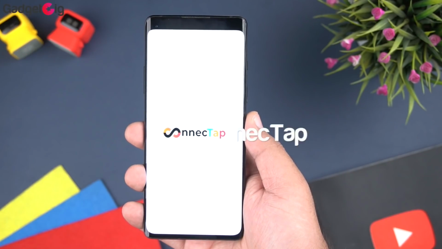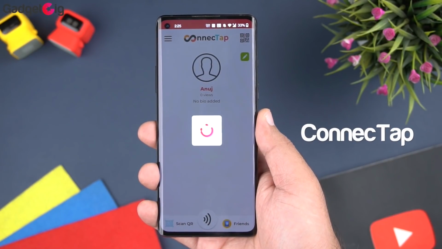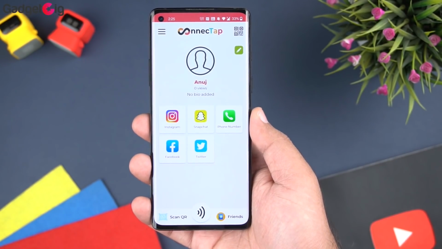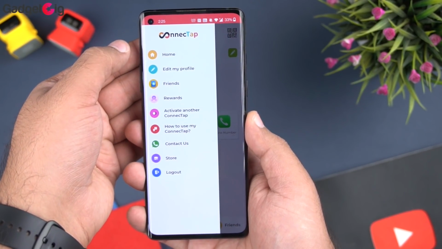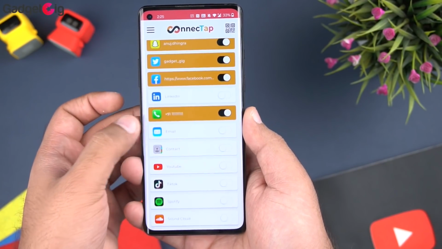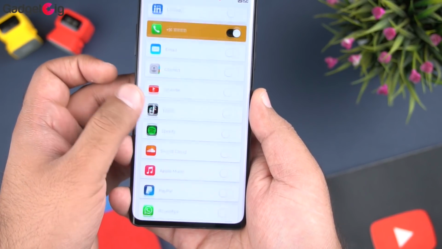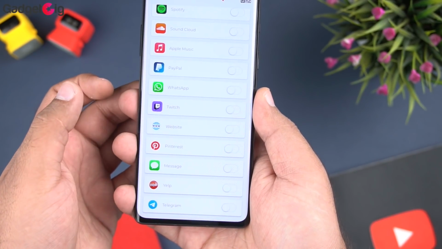The next app we have in our list is the Connect app. Connect app allows you to connect faster than ever. So Connect app is a small NFC tag that can be placed at the back of your phone, and it will help you to share your contact info, social media profiles and a lot more with just one single tap.